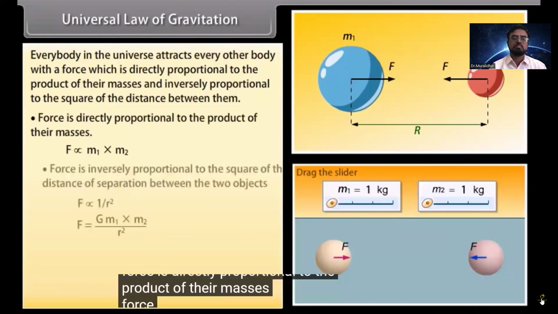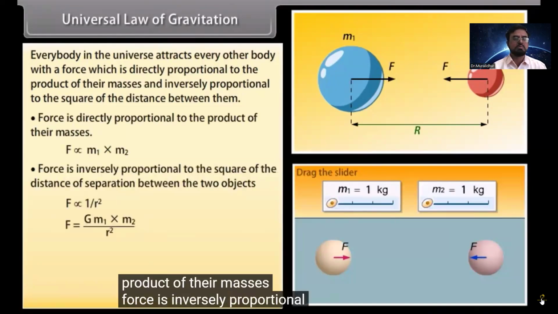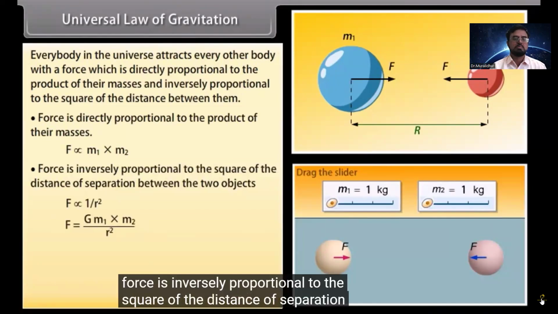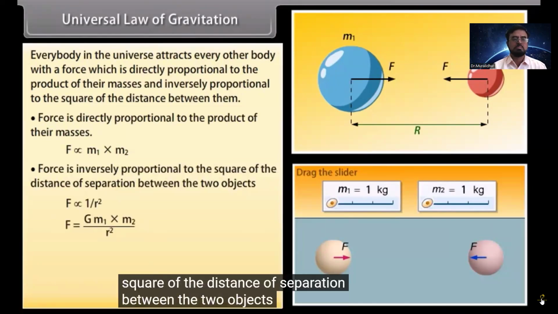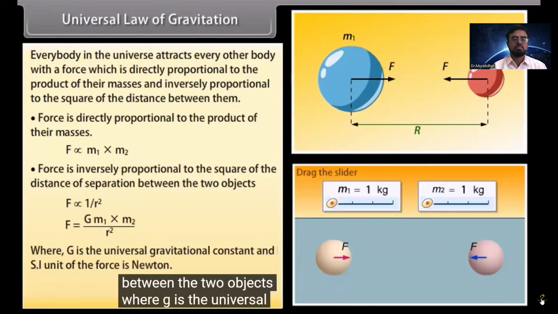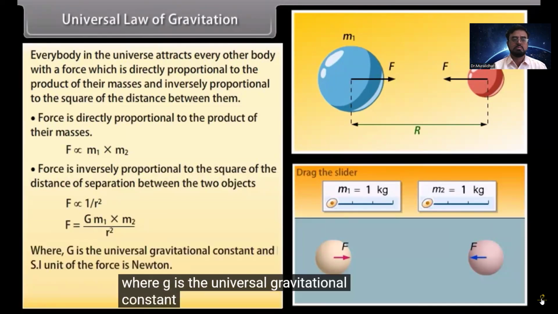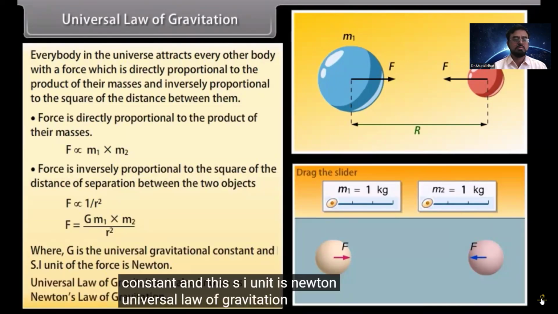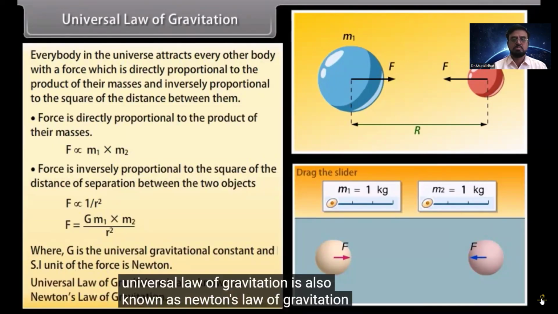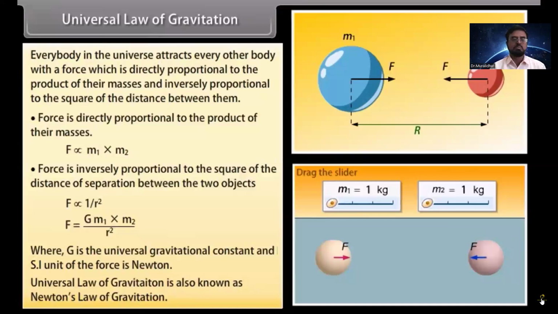Force is inversely proportional to the square of the distance of separation between the two objects, where G is the universal gravitational constant. Universal law of gravitation is also known as Newton's law of gravitation. So that's what we've seen till now.